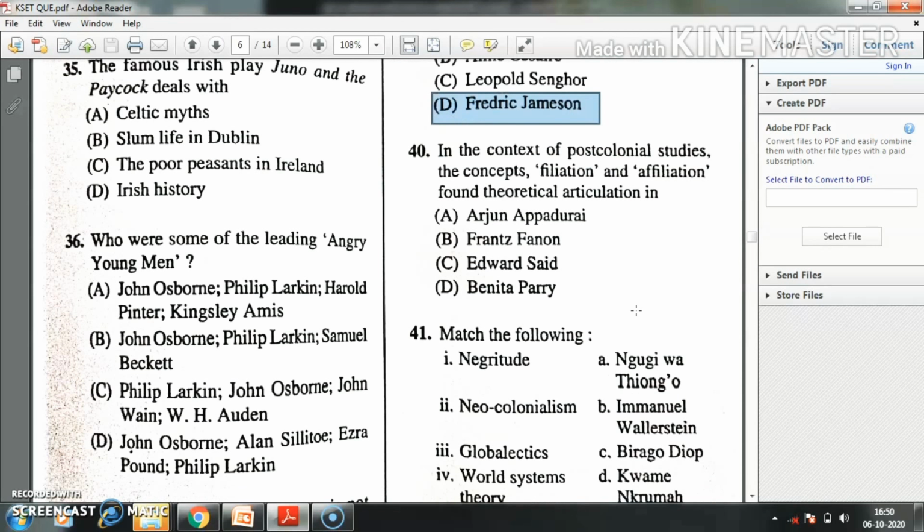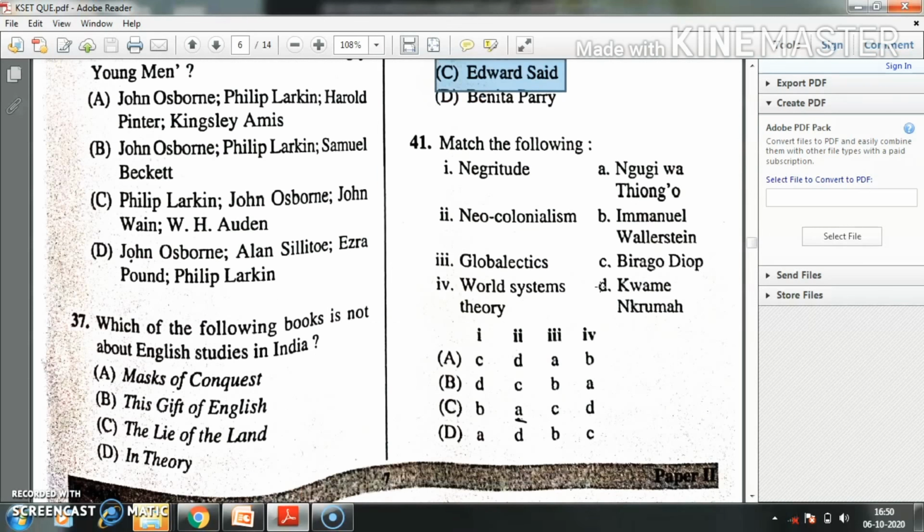Question number 40. In the context of post-colonial studies, the concept of filiation and affiliation found theoretical articulation in dash. Option A, Arjun Appadurai. Option B, Frantz Fanon. Option C, Edward Said. Option D, Benita Parry. The right answer to this question is option C, Edward Said, the famous post-colonial writer.